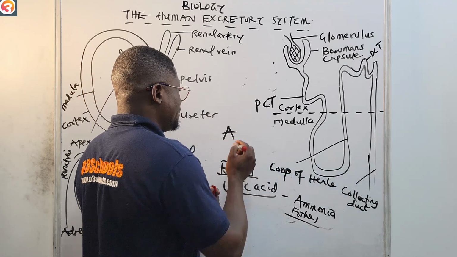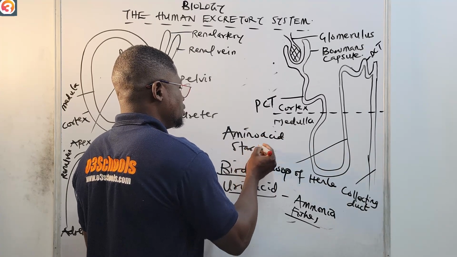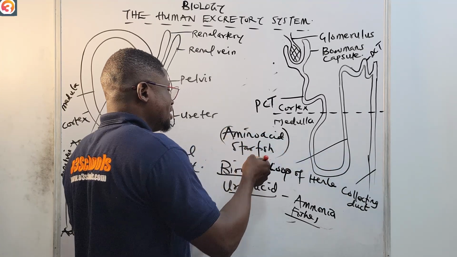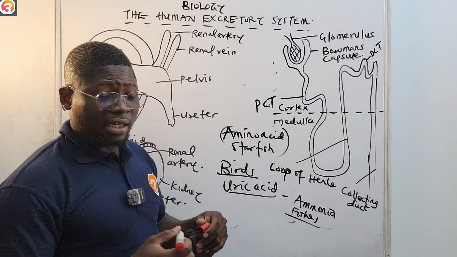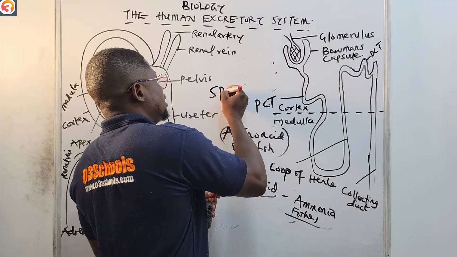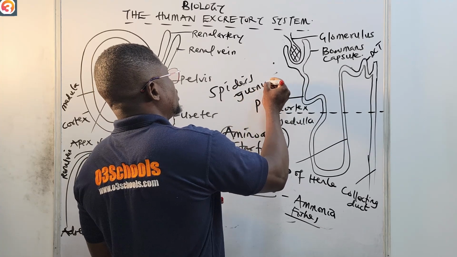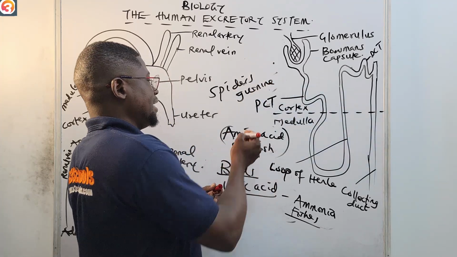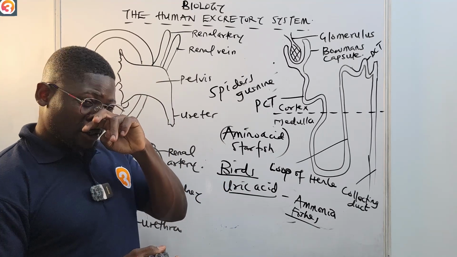They'll give out the amino acid itself. Starfish release amino acid itself, while in spiders, for example, it is guanine. Okay, guanine. Please take note of all of these.